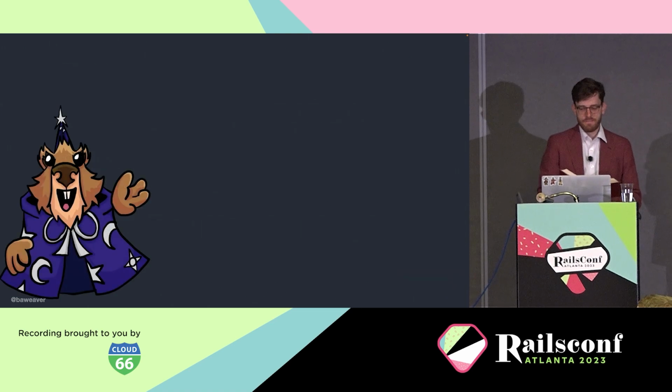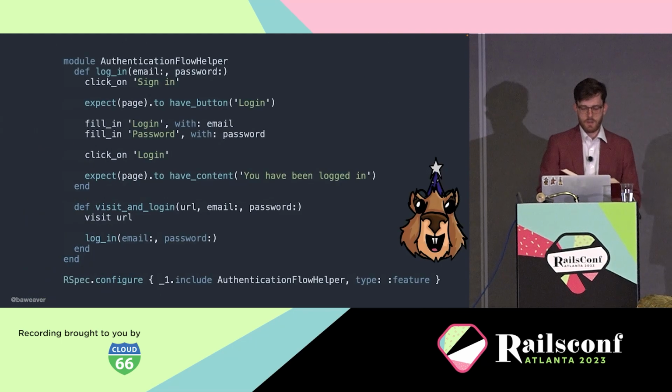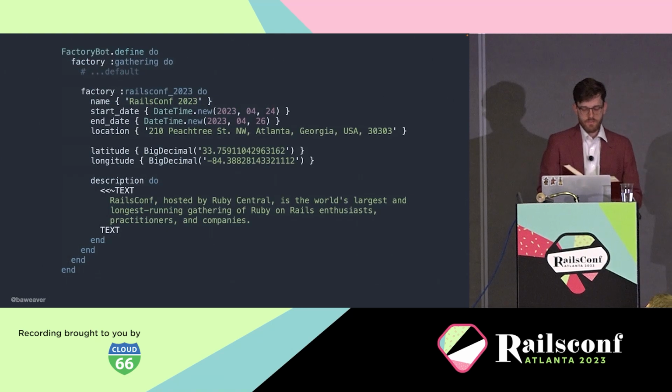And then we can add a few more helpers to make this easier. Like this login helper, for instance, which wraps the idea of authenticating to our site, because we're going to be doing this a lot as we end up testing things. We want to make sure that we can create a user and log in as that user. And then the last part of our setup might be that we have a factory which does a reasonable approximation of a gathering. In this case, we're emulating a strange human event called RailsConf 2023.